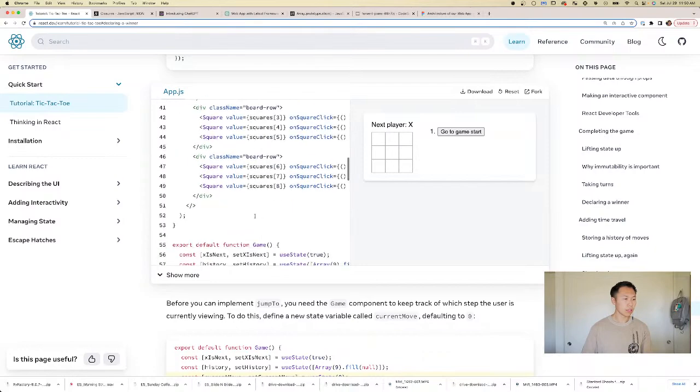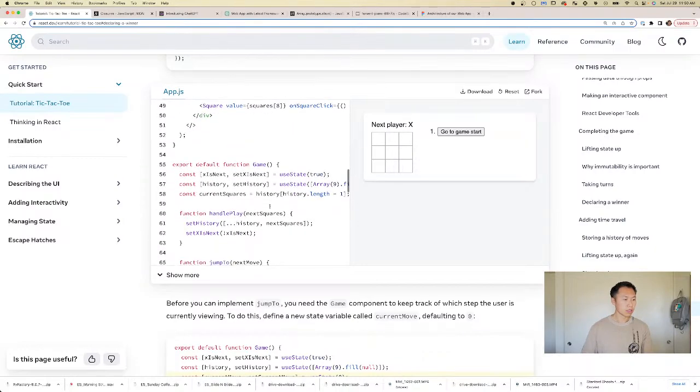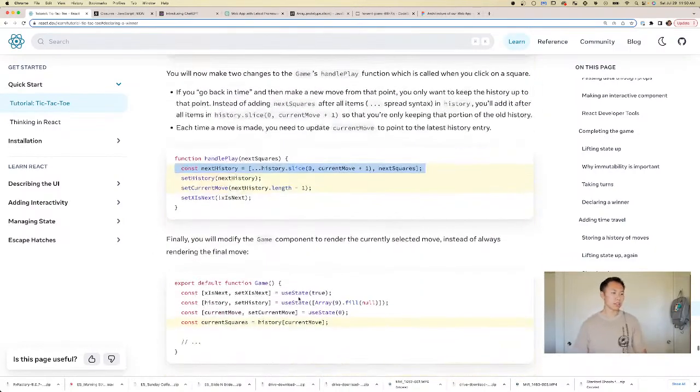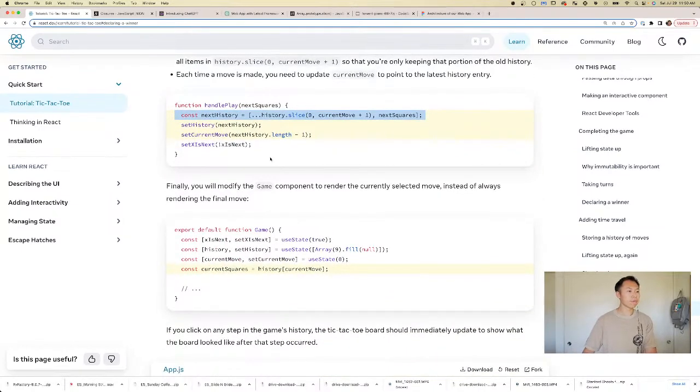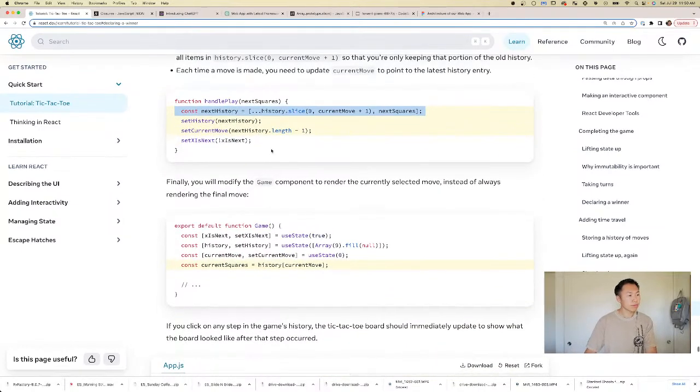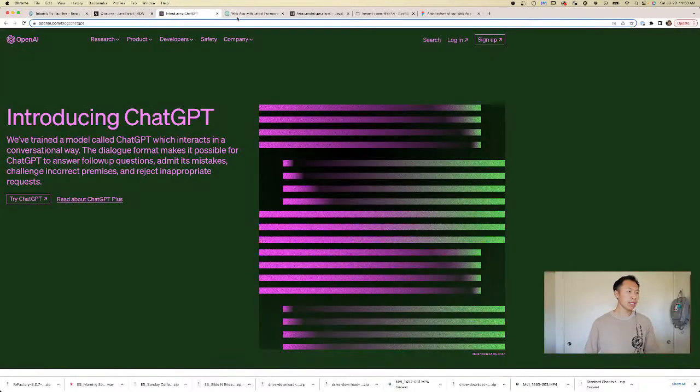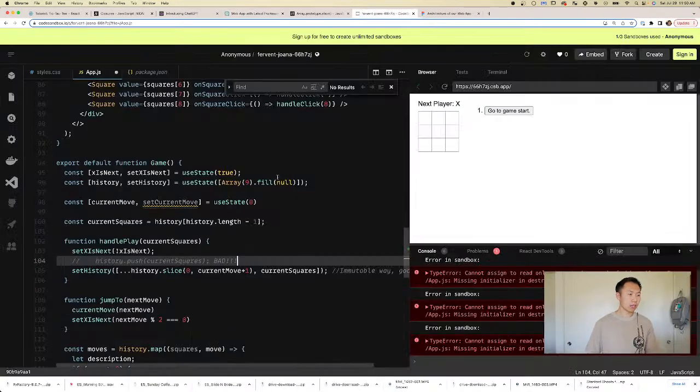Let's see, yeah, they called it next squares. So we called it current squares. All right, that's okay. And then we're going to set the history, which we did in line. And then set the current move to the last move in the array. That's right. We want to do that.